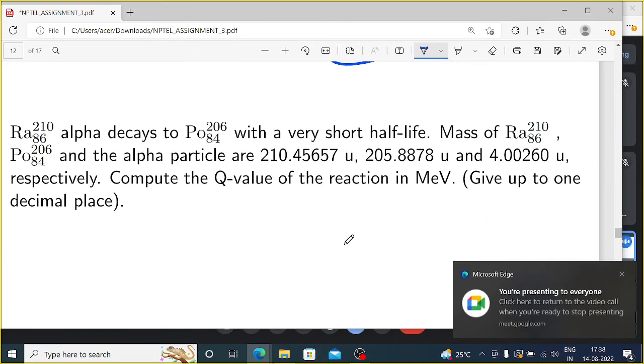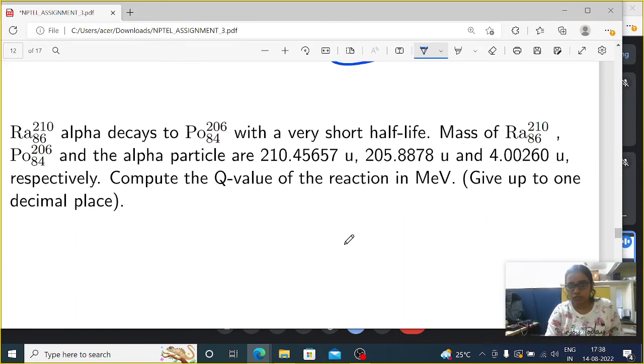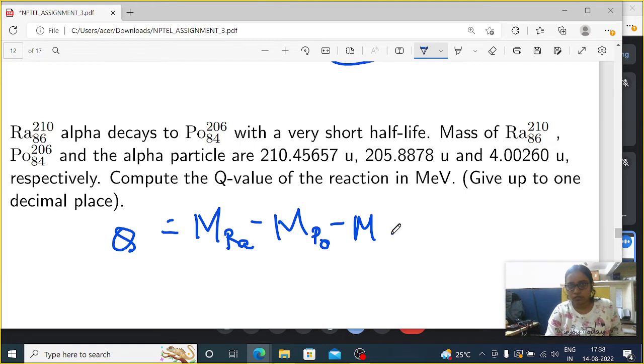So in that expression, what is given here is the mass of radium, polonium and alpha particle. Compute the Q value of the reaction in MeV. The Q value has an expression: Q is nothing but the mass of radium minus the mass of polonium minus the mass of alpha, like the mass difference between the parent nucleus and the outgoing particles. So this is the Q value of the reaction.